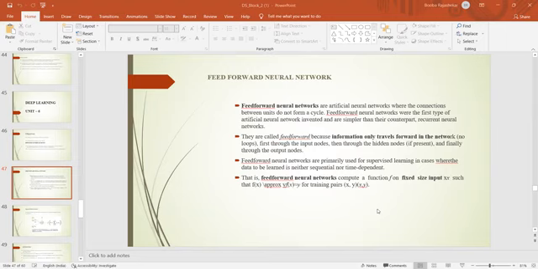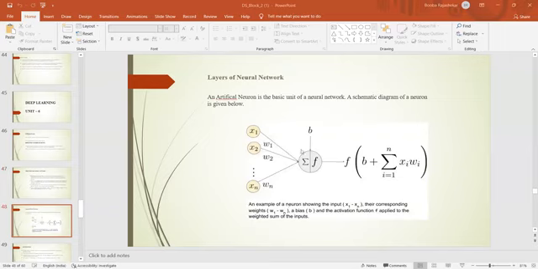So the feed-forward neural network computes a function f on a fixed size of input x, such that f(x) is approximately y, given the pairs (x, y). So these are the layers of the neural network, the artificial neurons, which are the basic units of the neural network.